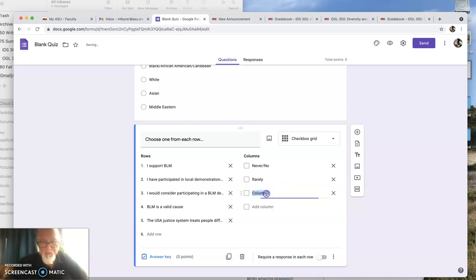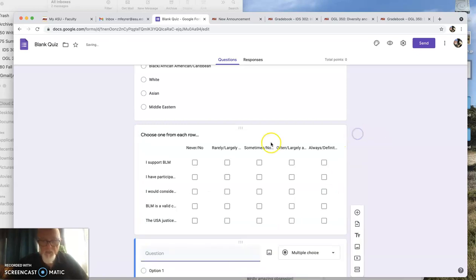Rarely. Oh, let me skip this now because let me do this. Let me say sometimes / no opinion. Largely disagree. Let's do that. Let's do often. Largely agree. You can think of your own words if you want. And this would be always and definitely. All right. So let's make that question now, and you can see what you got here.